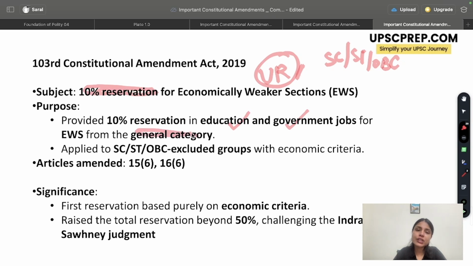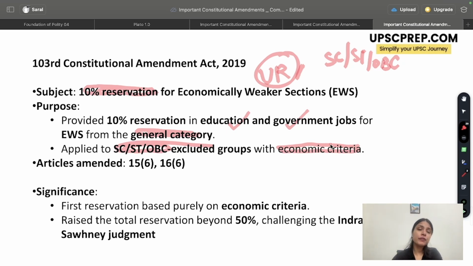Which category? General category or the unreserved category. Please remember, it was not applicable for SC/ST and OBC. They were excluded, and it is purely based on economic criteria. So certain criteria were established, for example, your annual income, your land holding, the house that you live in. Based on that, it was decided that people from economically weaker sections will be getting the reservation benefit. Please remember, it was the first time in India that we have reservation on the basis of economic parameters.